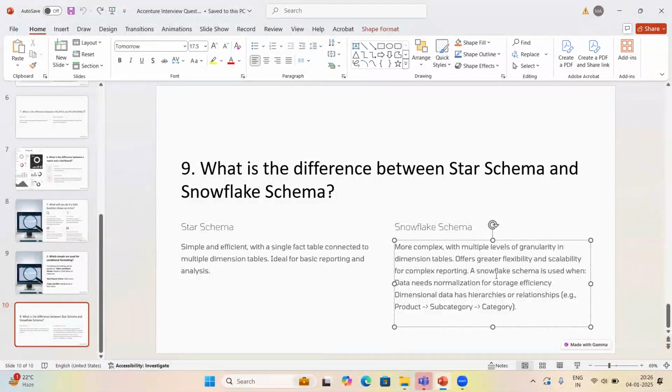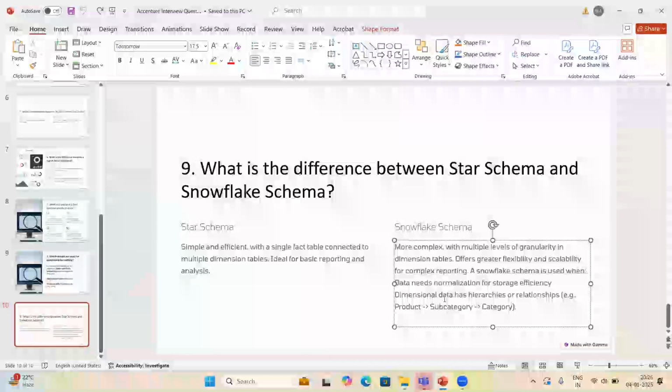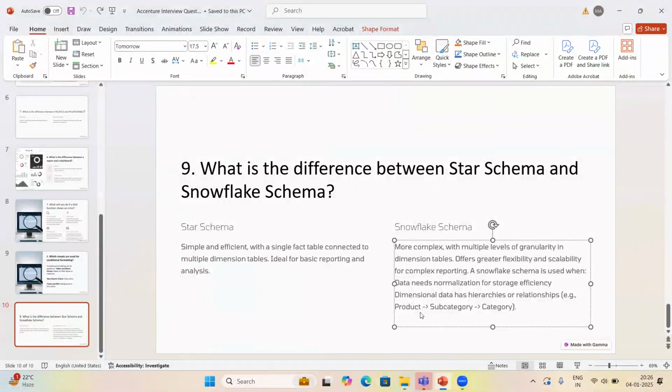But in snowflake, it will offer greater flexibility. In snowflake schema, we use it when the data needs normalization. Suppose the dimensional data has hierarchies or relationships. Product is divided into subcategory, then this subcategory has another hierarchy, category. So if multiple hierarchies are there, if one dimension table is connected to other dimension tables also, there is some hierarchy, then in that case we have to use snowflake schema. If a single fact table and multiple dimension tables are there, then it's fine, we can use star schema.